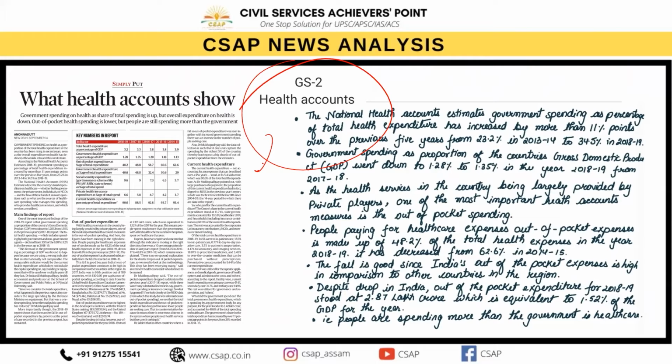Okay, तो यहाँ पे बहुत सारा बताया गया है कि even today if you see about the national health estimates expenditure of the health department, we can see that union government's healthcare spend dropped to around 1.28% of the GDP from the previous year figure of 1.35%. Okay, and it shows that there has been an increase in the share of government health expenditure in the total GDP of the country. So additionally, this NHA findings also indicate that government's health expenditure as a percentage of current health expenditure has increased in a very slow manner. And it has also been observed that per capita government spending on healthcare has increased in the coming times.